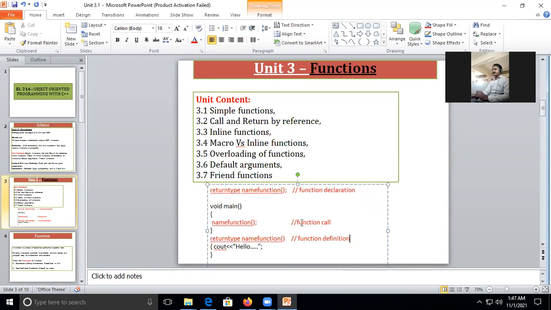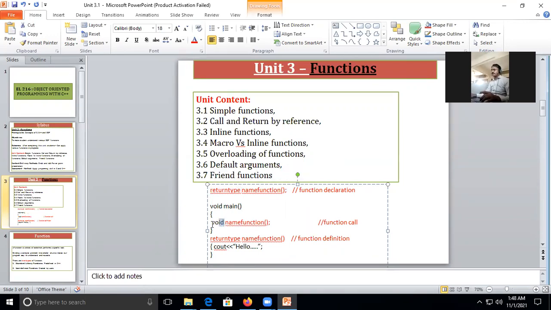Okay, in the declaration you only declare. For a declaration you have to have a return type, then the name of the function, and the parameters if any, it depends. Now it ends with a semicolon. When you call that function, you just mention the name of the function. In the previous lecture, some of the students wrote void and the name of the function, with the return type, as you have mentioned here.